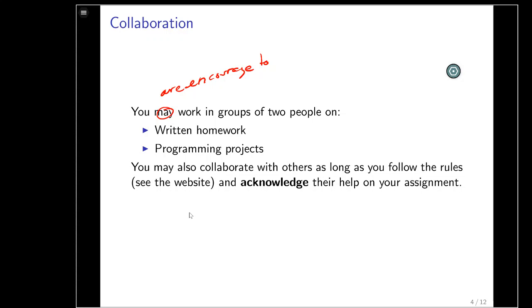This is true for written assignments, programming projects, and lab work. You can work together. The only time you can't work together is on exams.